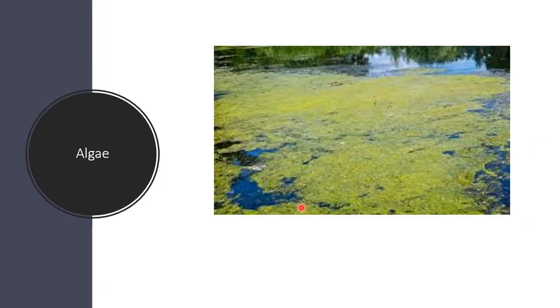Now, here in this diagram, can you see? What do you think? It's a picture of a pond, and this is quite clear to you. You might have seen this. When the water is stagnant, when it is not moving, not flowing, then a green patch-like structure develops over the water surface. That is nothing but an example of algae.